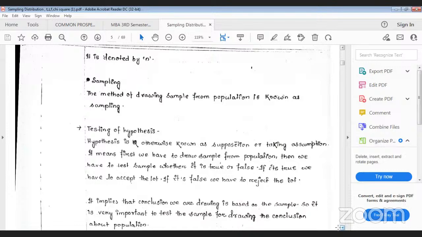And in that case, first you have to frame the hypothesis, whether it is true or not. That is the most important one, because you are not going for testing the population units, only you are going for testing the sample units. That's why you have to go for an assumption, or you can say a supposition. You have to take some type of assumption.